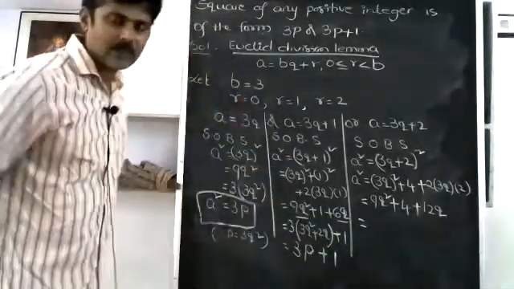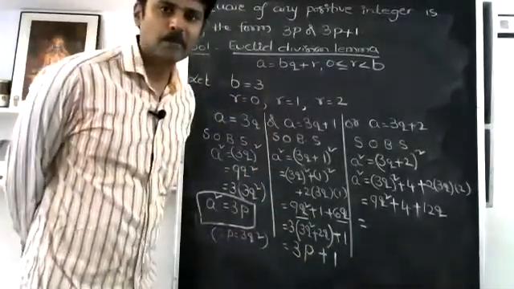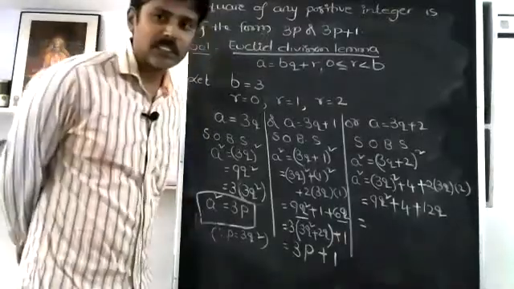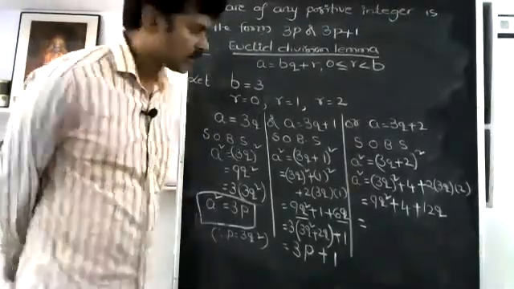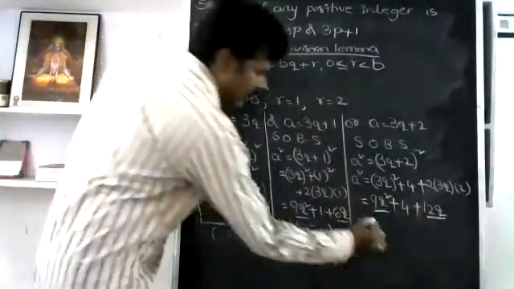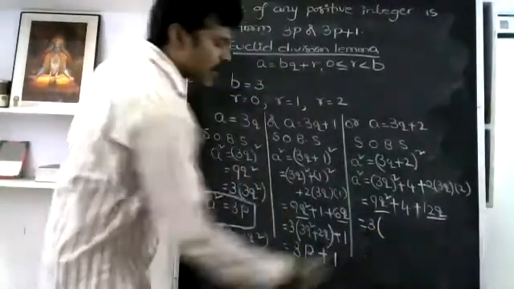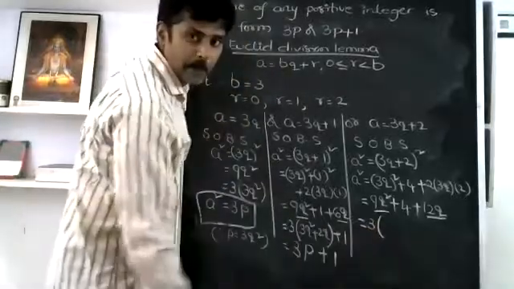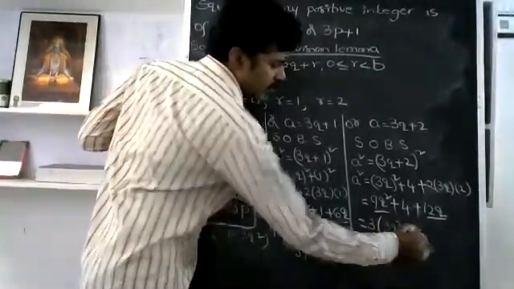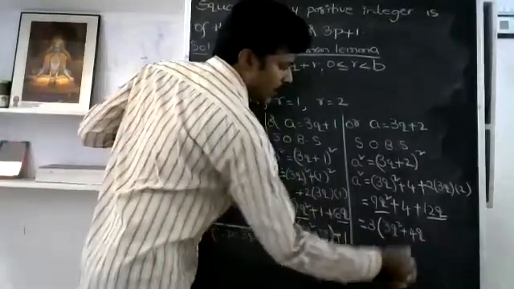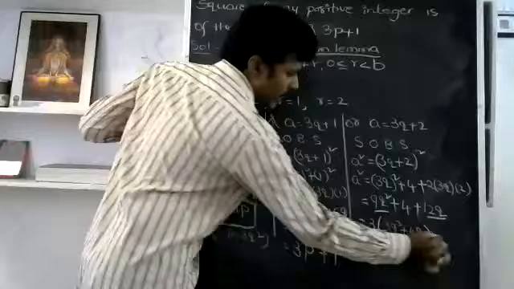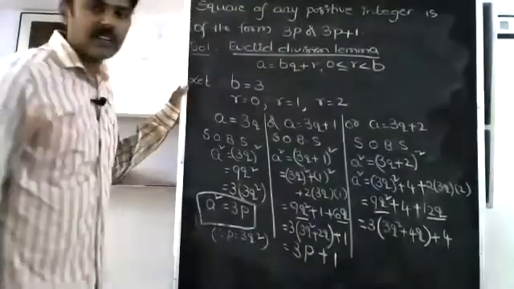Take 3 common, sir. In where do I have to take 3 common? In 9q square and 12q, sir. In 9q square and 12q, I have to take 3 common. If I take 3 common, what will I get? 3q square plus 4q. Plus 4, can I write it in this or separately? Separately, sir. Then what will be the next step?